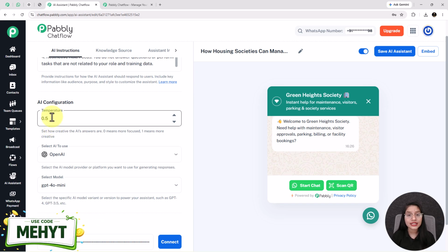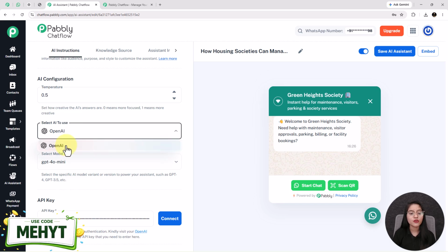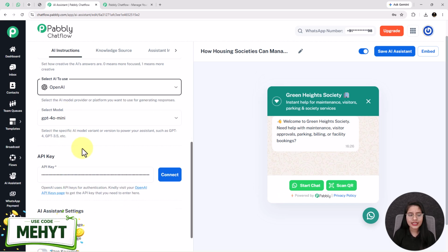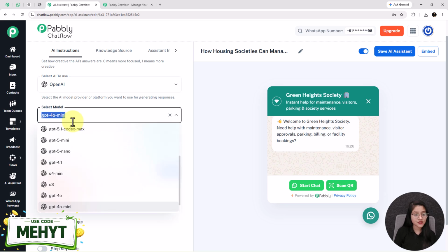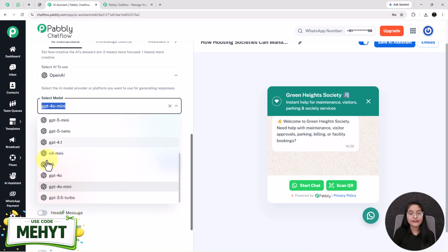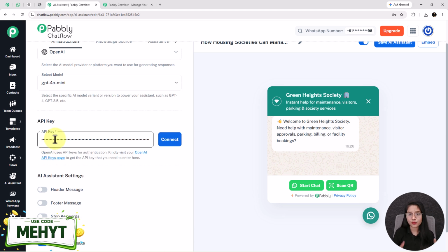Temperature controls the creativity level of the AI assistant, as a lower temperature gives stable and accurate values, while a higher temperature gives creative and flexible responses. I have entered the temperature as 0.5. Next, the model provider I have selected as OpenAI, and next you need to select the AI model variant that I have selected as GPT-4o mini. You can find multiple options. After that, the API key, it is very important.